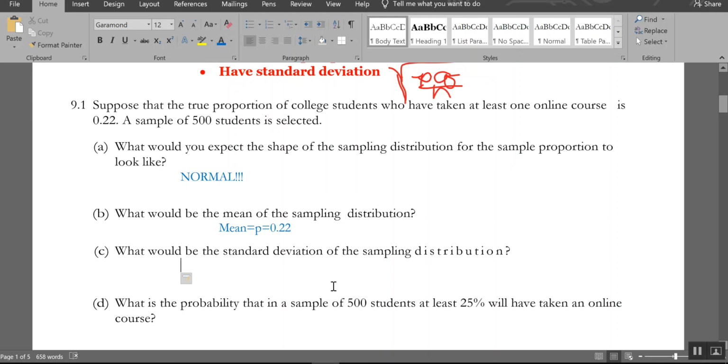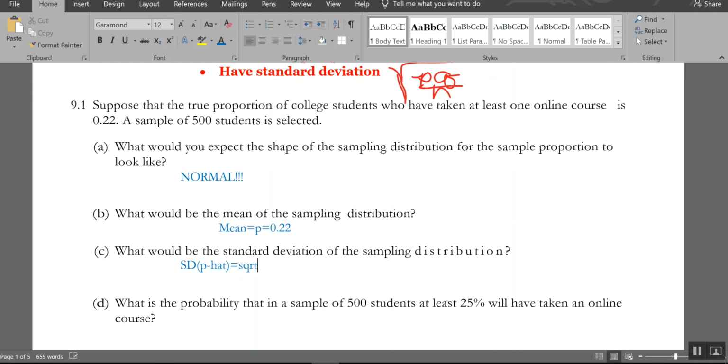Here's the harder one. What's the standard deviation? Let's find out. The standard deviation of p hat, and the mean is the mean of the p hats. This is why we should come to class. I'm going to write square root in code.